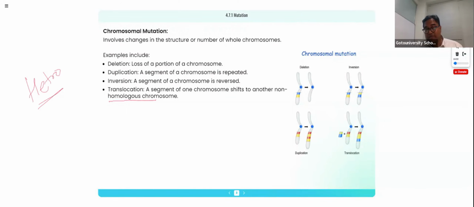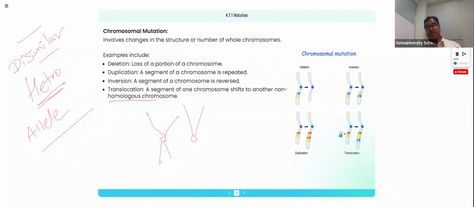We told you this many times. What do you mean by hetero? Dissimilar chromosomes. What do you mean by dissimilar chromosomes? In terms of size, in terms of shape, in terms of the allele distribution. So the alleles are not exactly the same, the size is not exactly the same, the shape is not exactly the same. So among those chromosomes, the alleles are getting exchanged. If that is the case, then we call that a translocation point mutation, right?